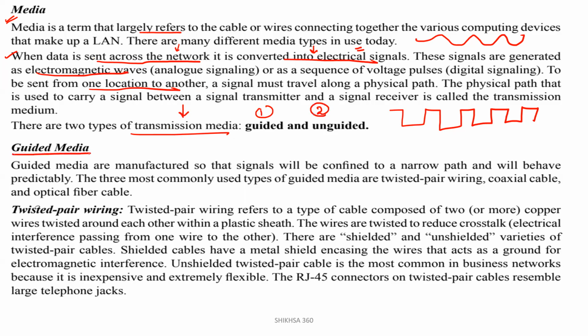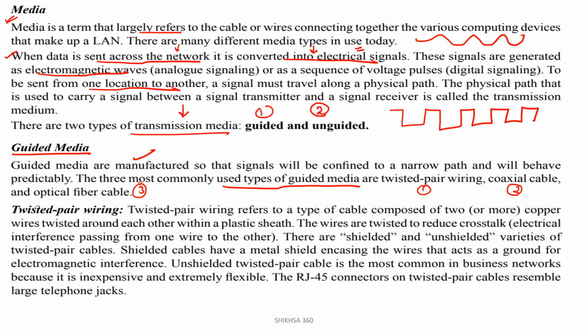So what is guided media? Guided media are manufactured so that the signals will be confined to a narrow path and will behave predictably. The three most commonly used types of guided media are twisted pair wiring, coaxial cable, and optical fiber cable.